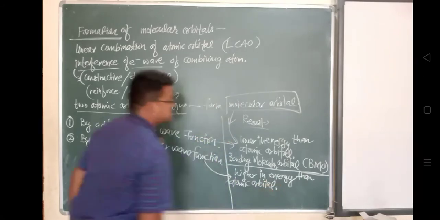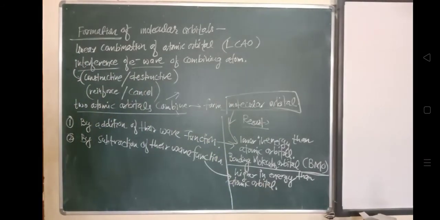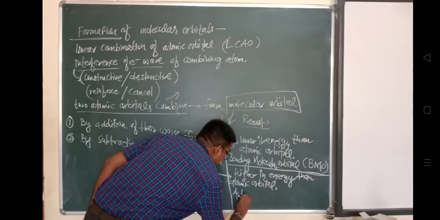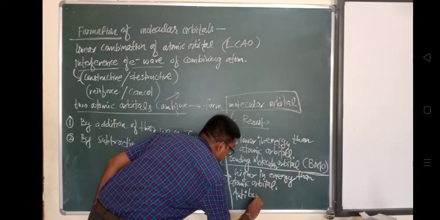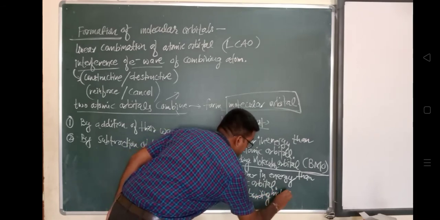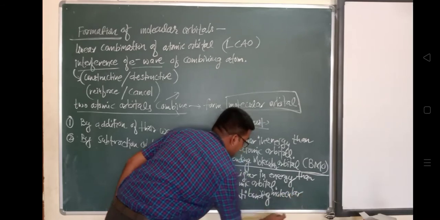So we have seen how two atomic orbitals, when they get combined, form molecular orbitals in two ways. By addition of their wave functions, a molecular orbital is formed that is lower in energy than the atomic orbital, and it is termed a bonding molecular orbital, BMO.